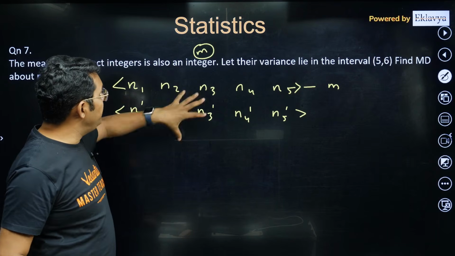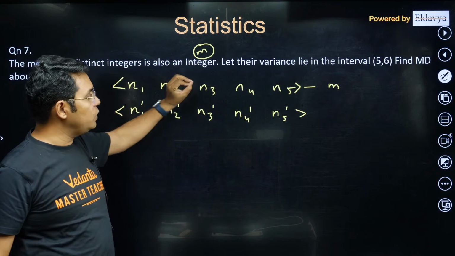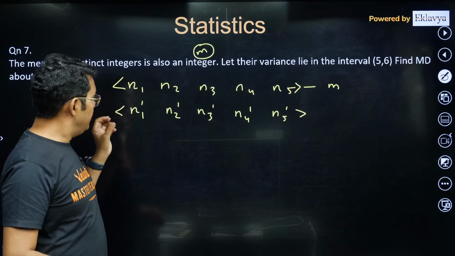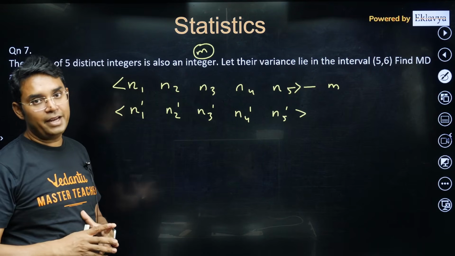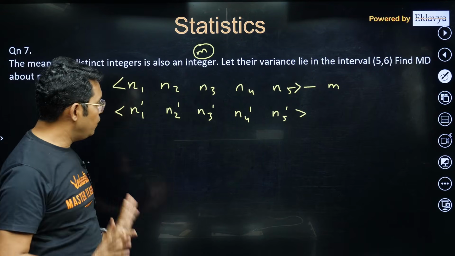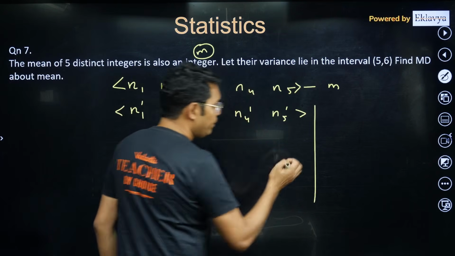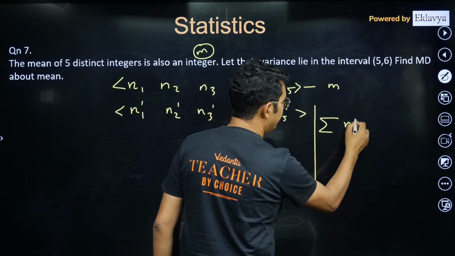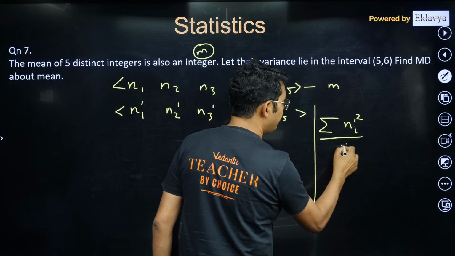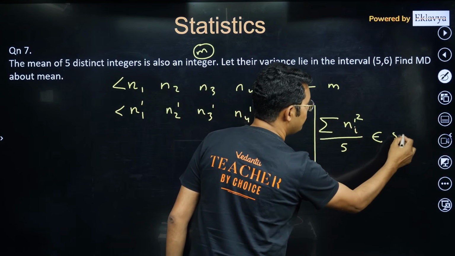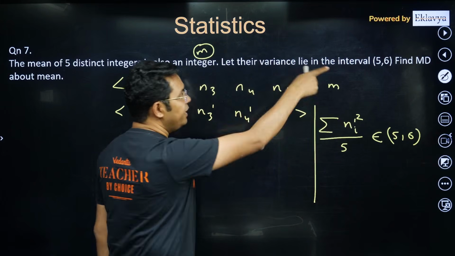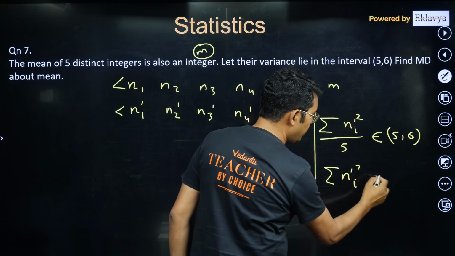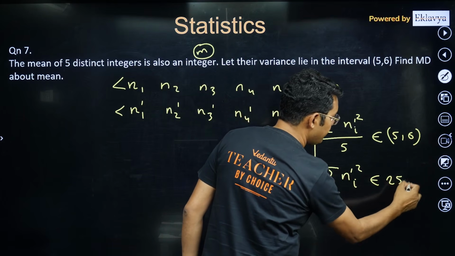But if mean is not from among n1, n2, n3, n4, n5, none of them will be 0, which means a few will be positive, a few will be negative. I hope you are getting what I am saying. Okay, now one more thing before I go further, the summation of all these ni dash square divided by 5 has to be from 5 to 6 as they have given. Variance lies in 5 to 6. So summation of ni dash square has to be within 25 to 30.